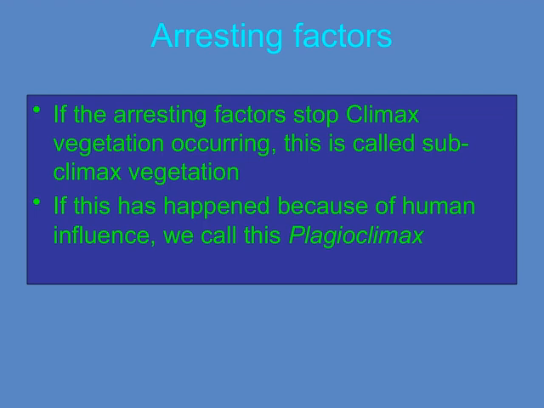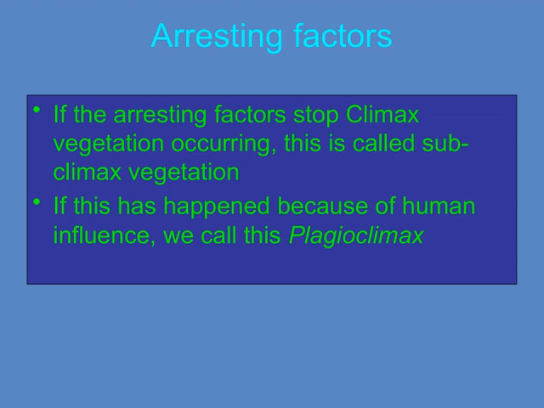Most notably, when this interruption is caused by human activities, like farming, deforestation, or urban development, we refer to this as plagioclimax. So, in simple terms, plagioclimax is a type of subclimax that's the result of human influence.